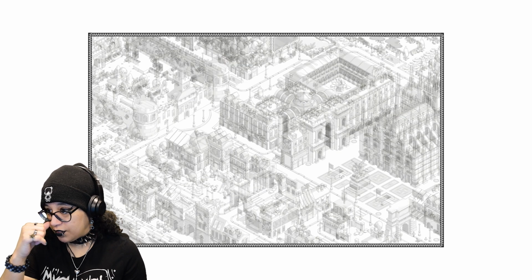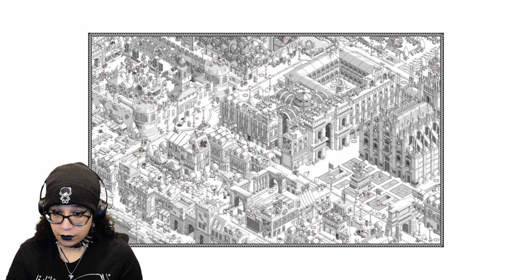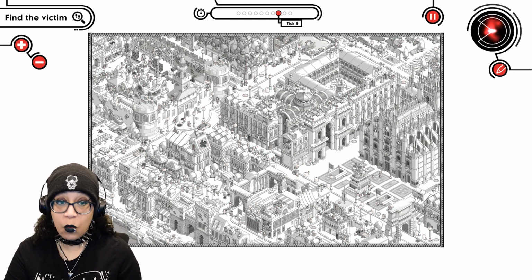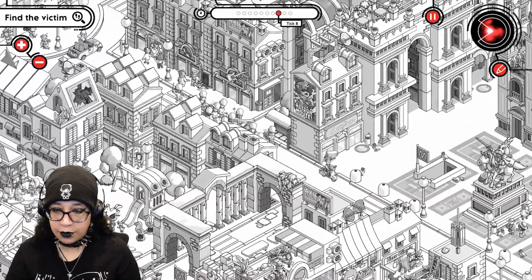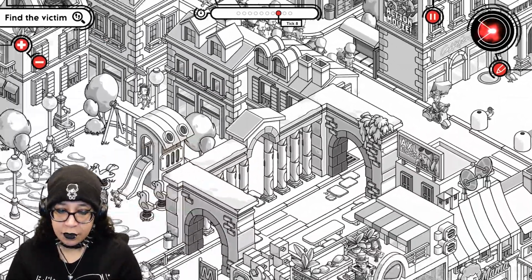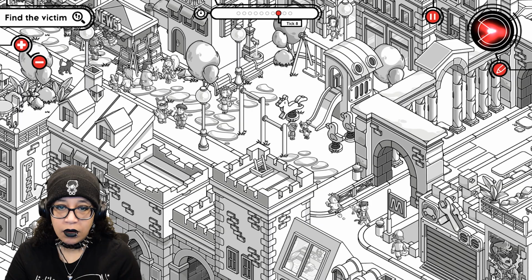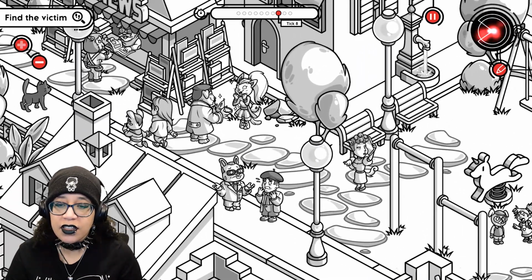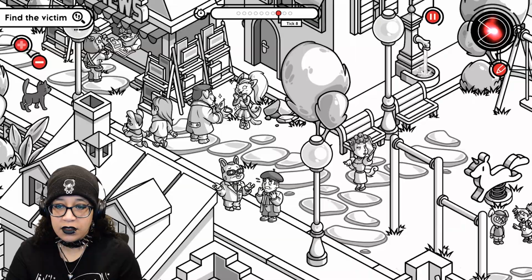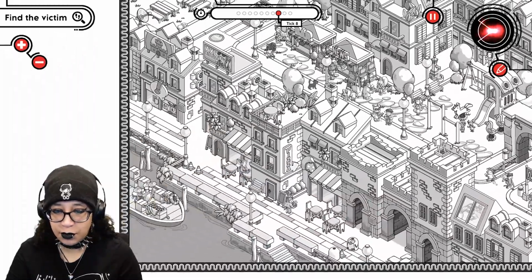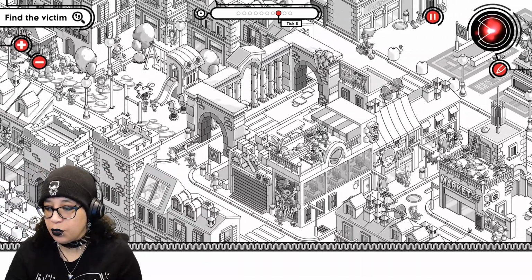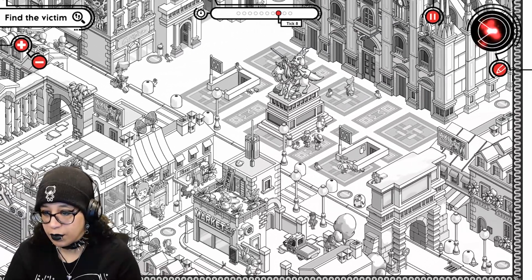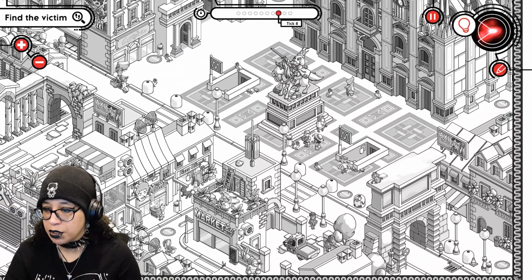My nose, the side of it is itchy. Okay. All right. So I just got to go in here, find the victim. Let's see. It's probably not going to be in the same spot. Oh, look. Here's the detective giving back the crown to the model. She's cute with her little ponytail. Where's the murder? We don't even know where the victim is. You can't even give me that information.